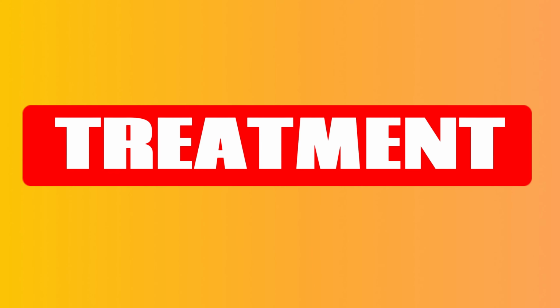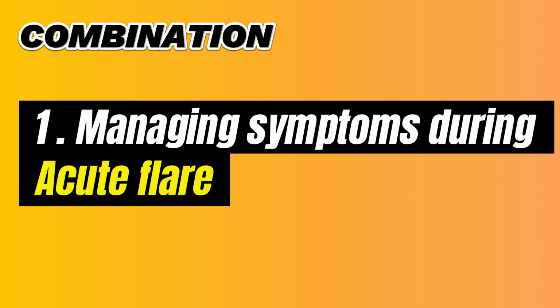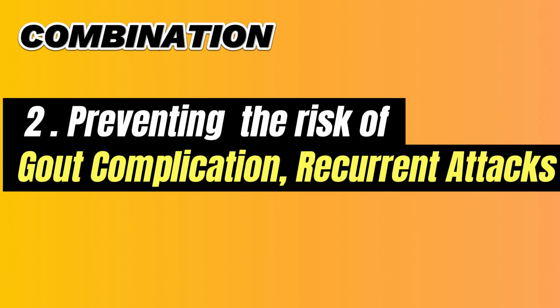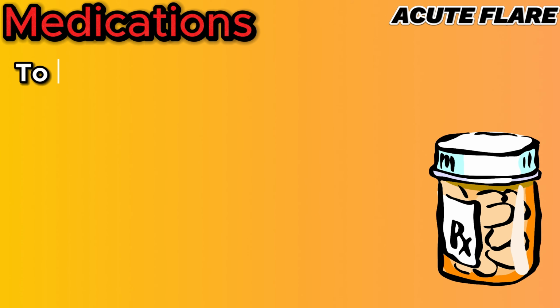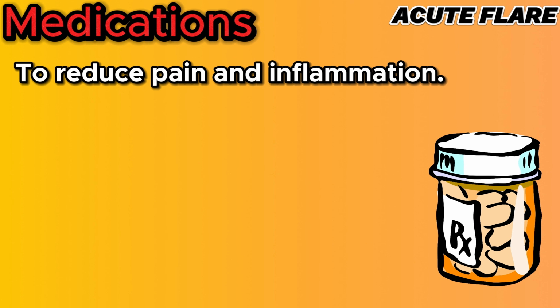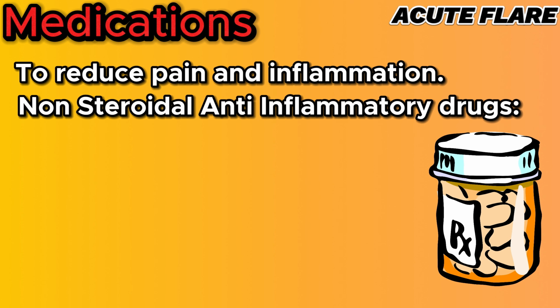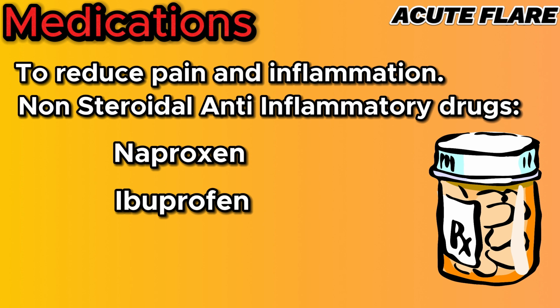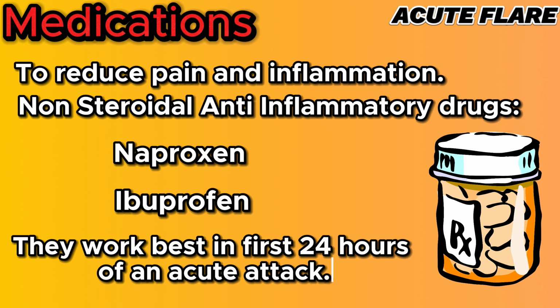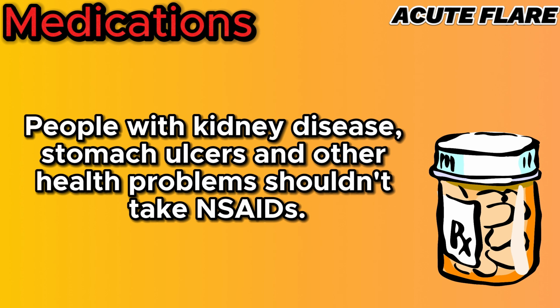Treating gout is usually a combination of managing your symptoms during an acute flare and preventing the risk of gout complications and recurrent attacks in the long term. During an acute flare, medications are given to reduce the pain and inflammation. Non-steroidal anti-inflammatory drugs like naproxen or ibuprofen are frequently given to reduce pain and swelling during acute gout. They work best when given in the first 24 hours of an acute attack. Some people with kidney disease, stomach ulcers, and other health problems shouldn't take these drugs.